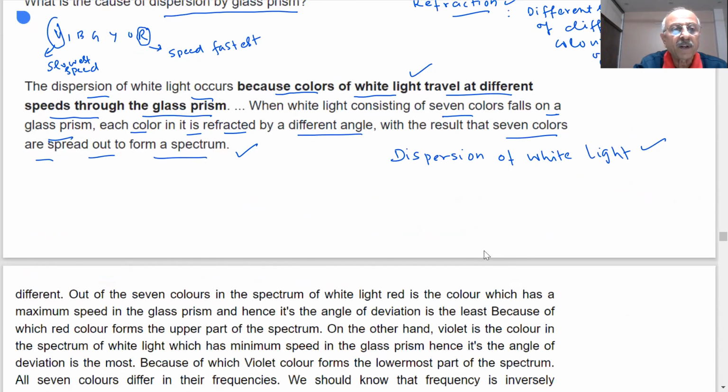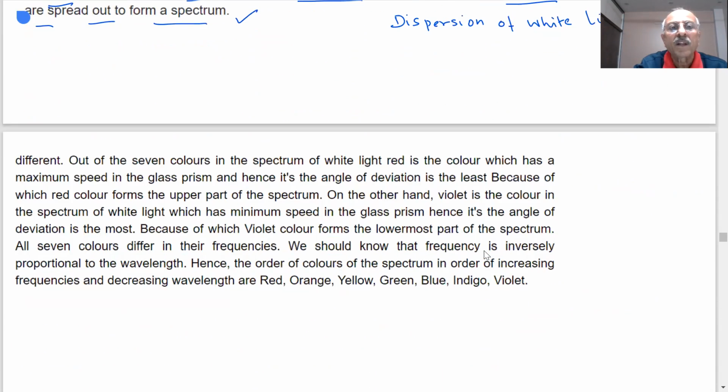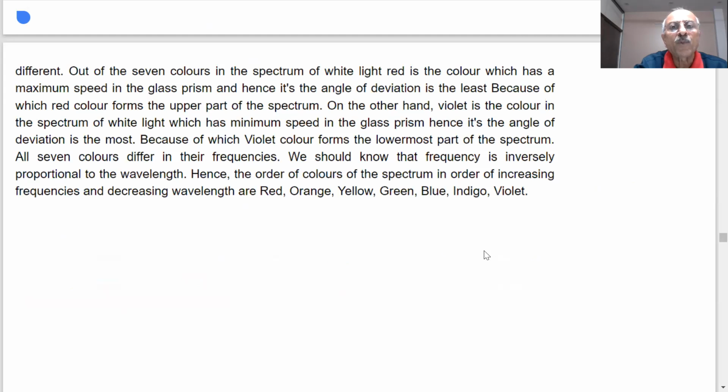Okay, very good. Let us see, students, what I am saying. Important point to note here, what I was trying to say. You will get a recorded video after I finish it, then if you have difficulty, you can always watch it and observe it. Out of the 7 colors, students, in the spectrum, red is the color which has maximum speed in the glass prism.